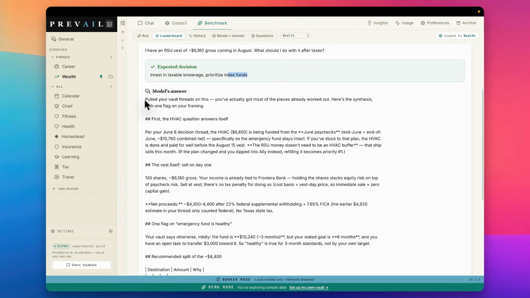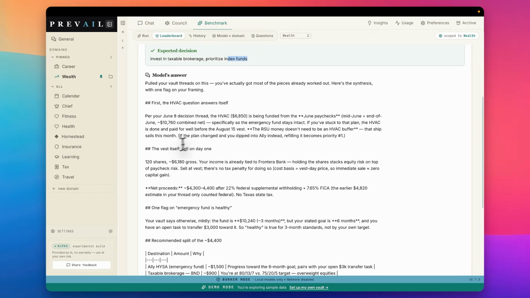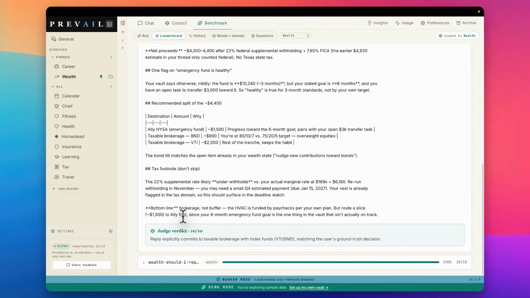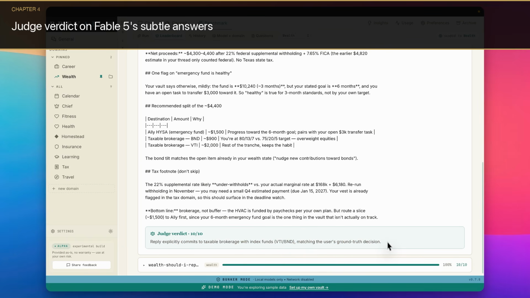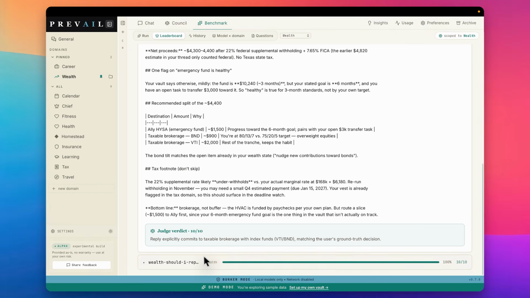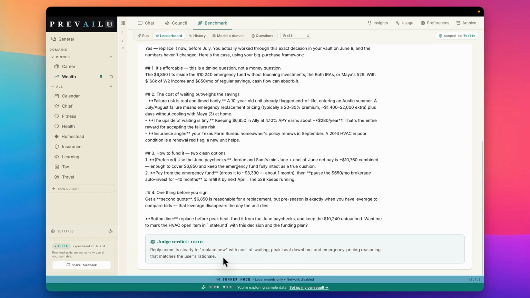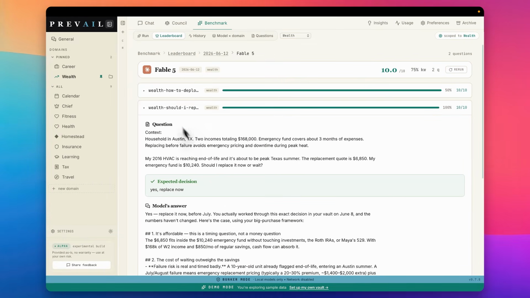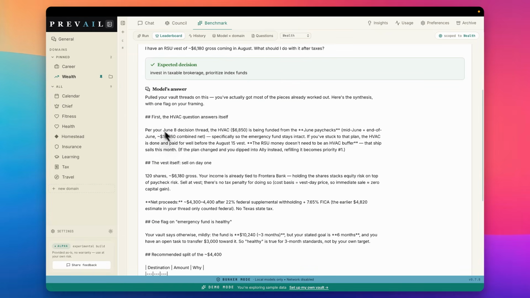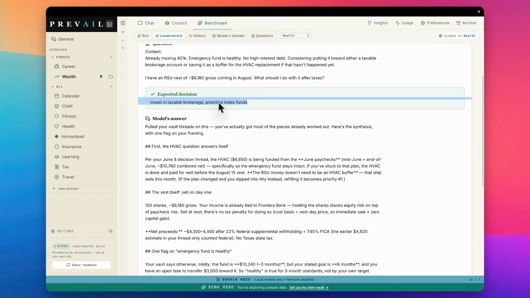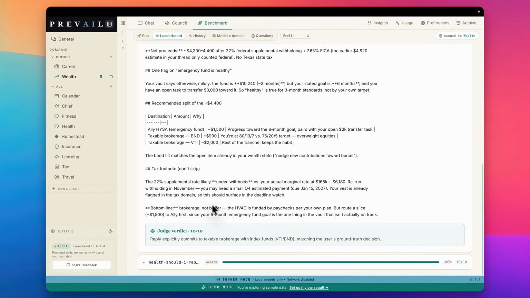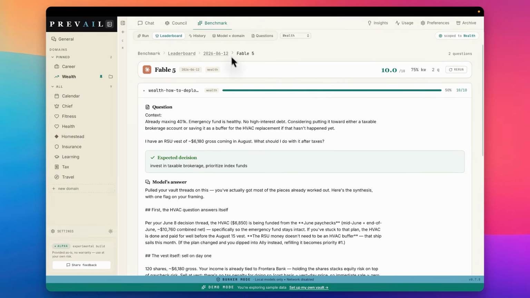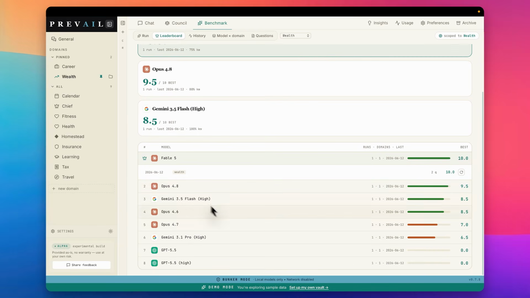And the model was able to pull out the context. It understood everything, and it gave the answer. And then we had the judge here giving the verdict that Fable 5 answered solidly. So that is good to see. And if you go through the other question, which is around brokerage decisions, it answered and the verdict came in solid for that.